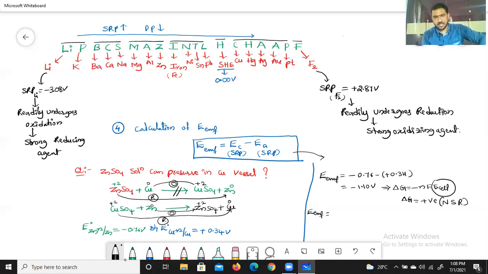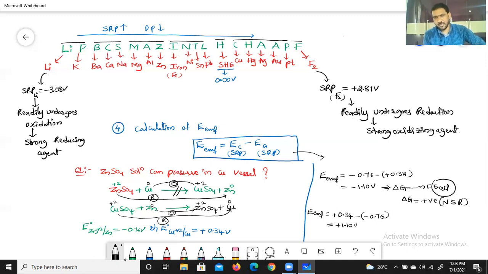Then coming to EMF calculation, EMF is equal to cathode minus anode. Reduction will happen at cathode, right? That's why SRP of copper, that is plus 0.34, minus SRP of anode, that is minus 0.76 volts. Therefore, plus 1.10 volts will come.